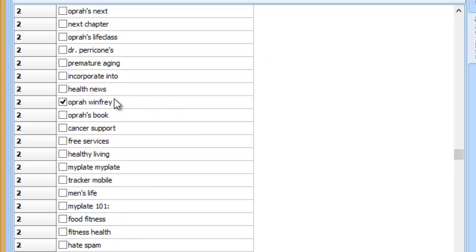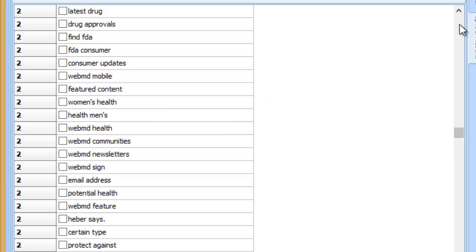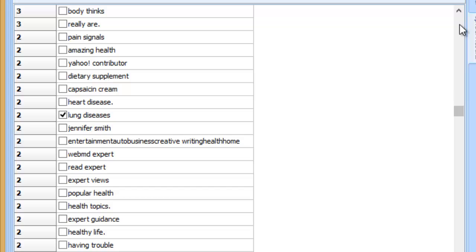I did find one interesting one here, Oprah Winfrey. So I don't know whether she's got a link with capsaicin, maybe she's used it, or maybe she had a show on it related to something that she was talking about. I don't know, but if she's involved in something here, that could be a public interest bit for my article. But lung diseases,